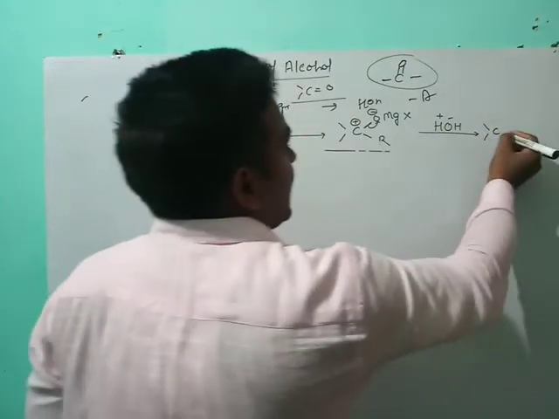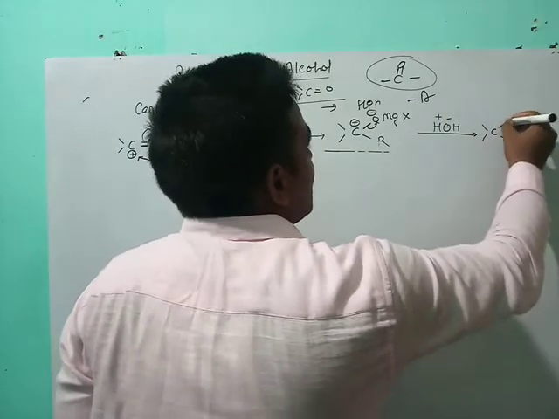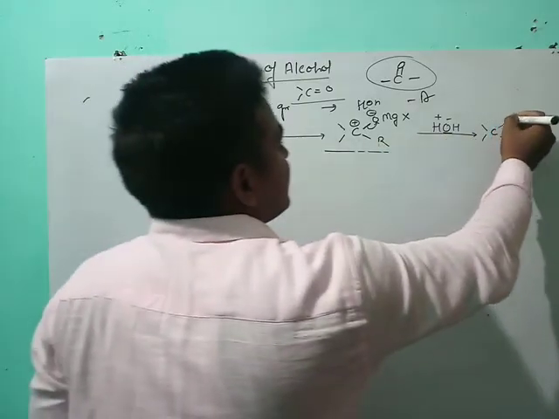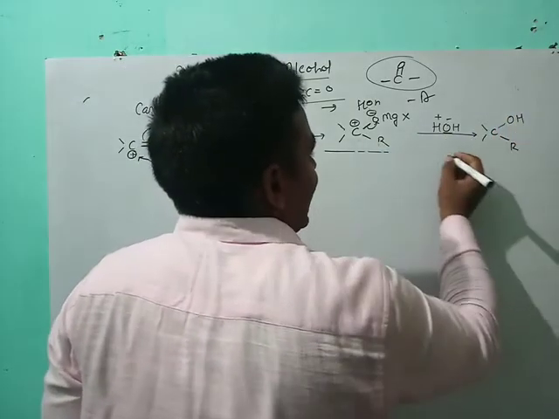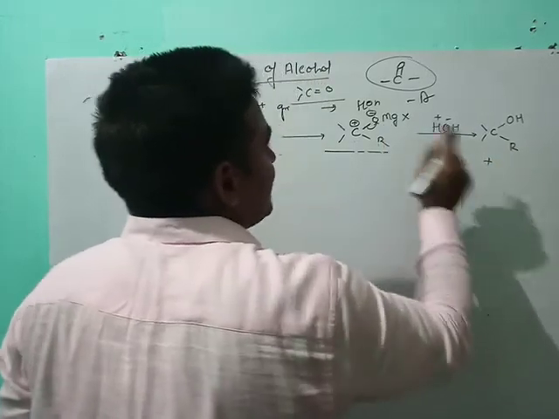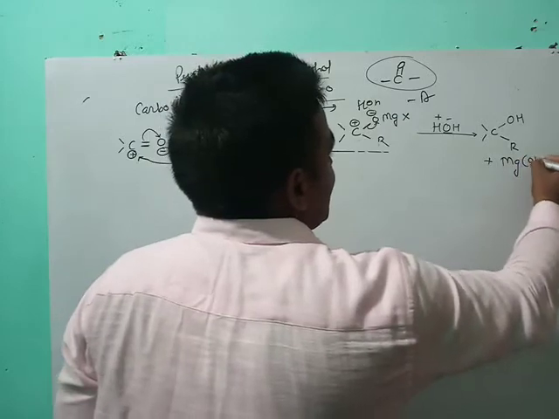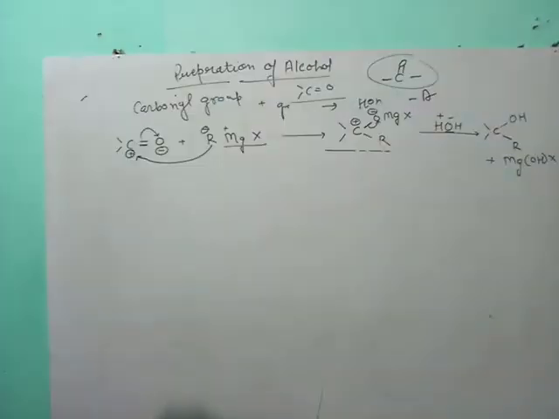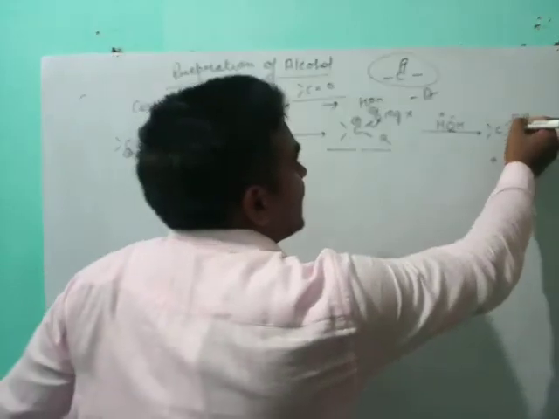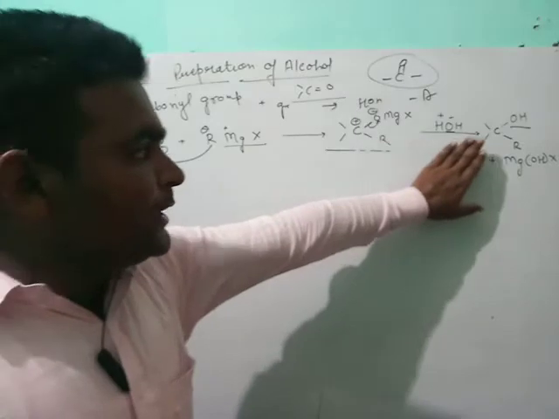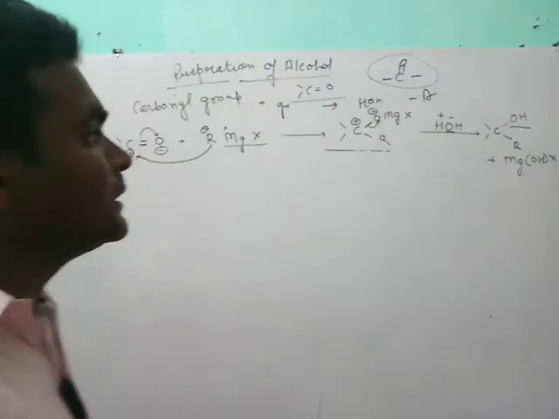C R, and here OH minus is added to the carbon to give C OH, plus the remaining part is Mg OH and X. So it can be seen that the product is formed, because the carbon contains OH as a functional group, so it is called a type of alcohol.